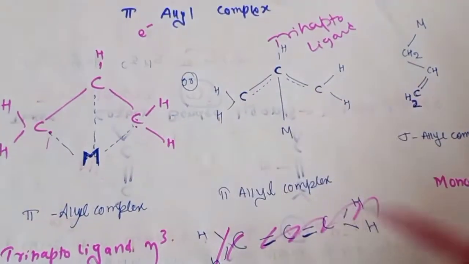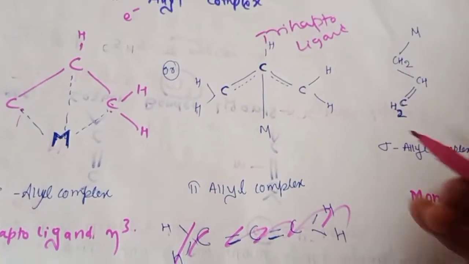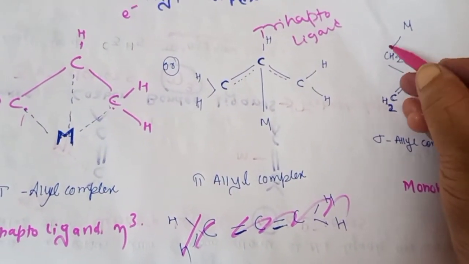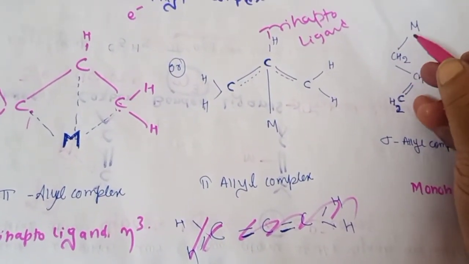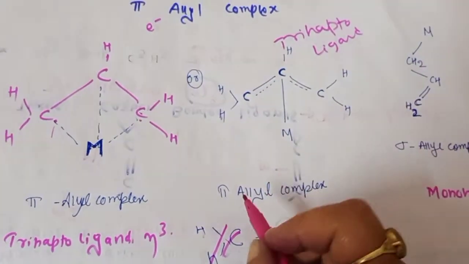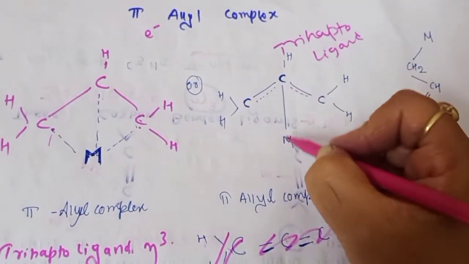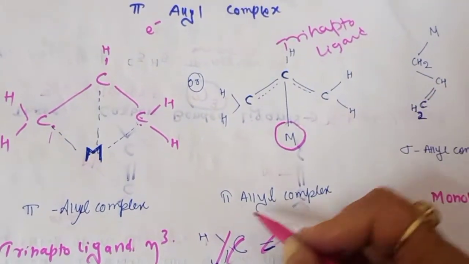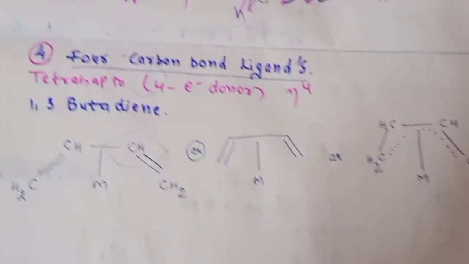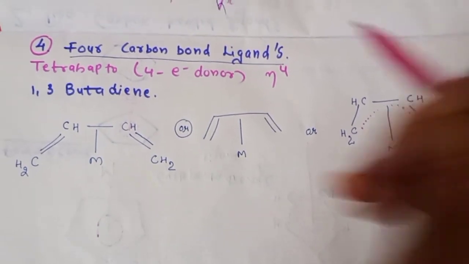So in this pi, if it is forming a sigma, only 1 carbon will donate the electron. You remember this. If it is sigma, only 1 carbon is directly attached to the metal, but when it is a pi allyl complex, 3 of the carbons contribute the electrons for the metal to form a pi allyl complex, and it is our trihapto ligand. So just you see the next example, for the 4 carbon bonded ligands, it is our tetrahapto, as we can write for the butadiene.